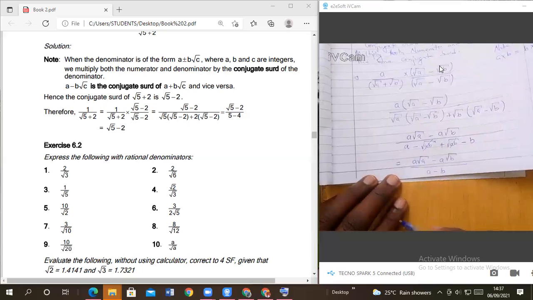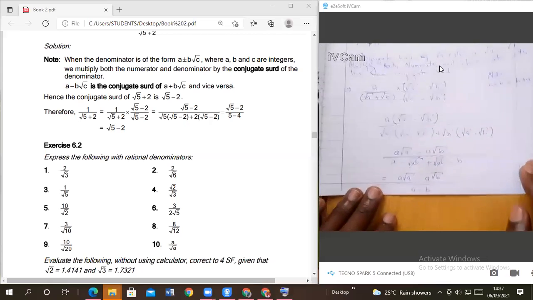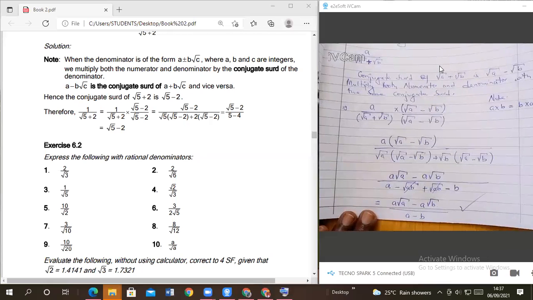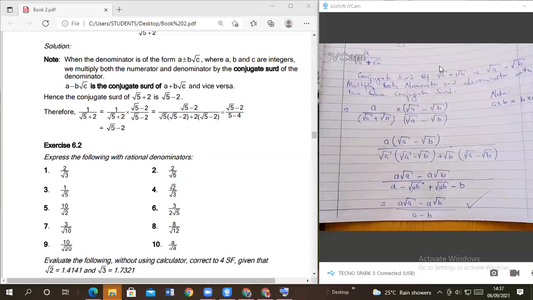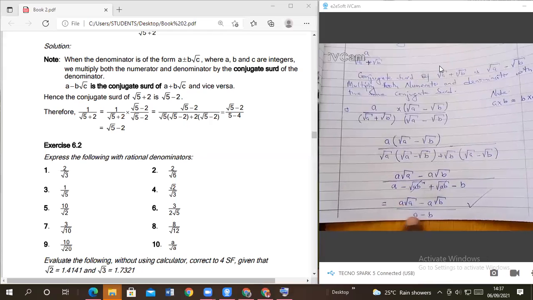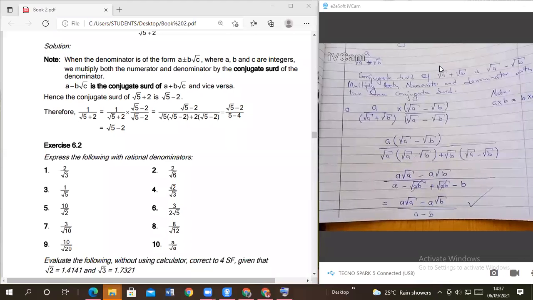Have we not rationalized? We have removed the root sign under the denominator. Members, have you seen that? Teacher, can the a cancel with the a? Which a? This one? No, that cannot happen. That one cannot happen, unless we are multiplying.